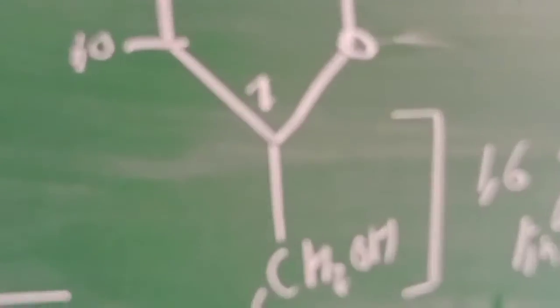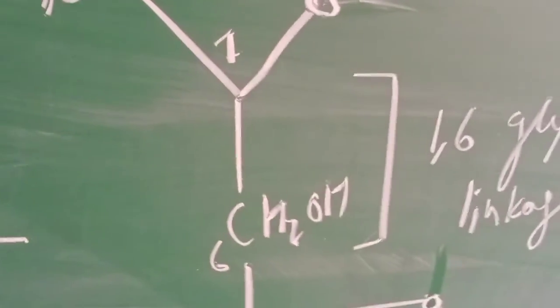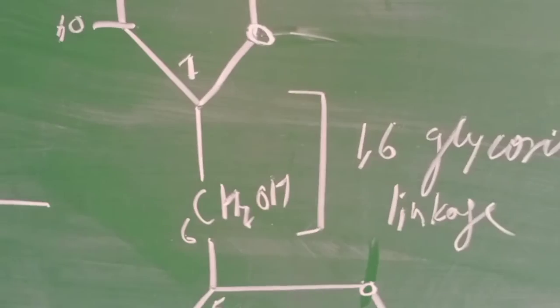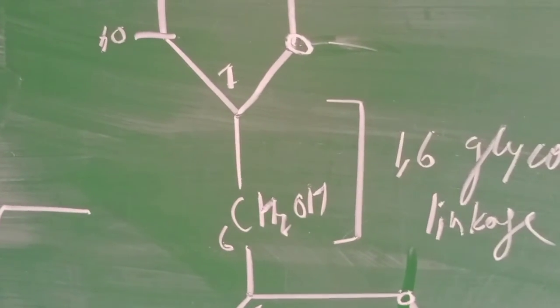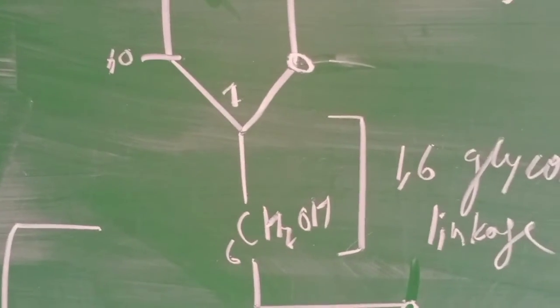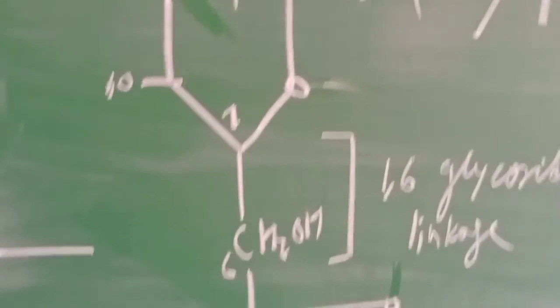So this 1,6 glycosidic linkage is the rarest linkage, and it is used to link or join the two molecules together.